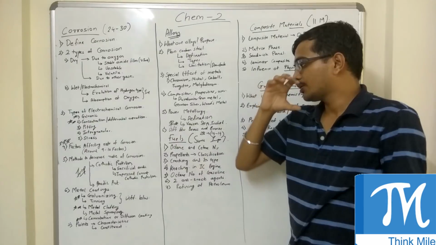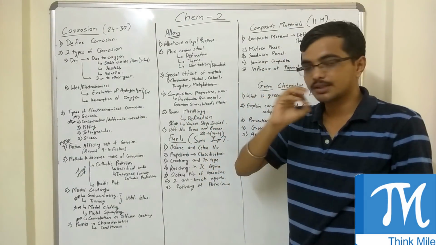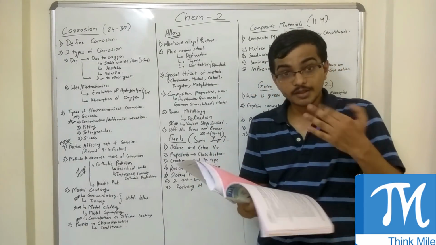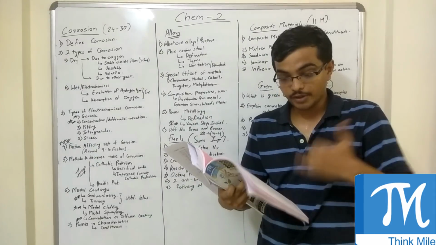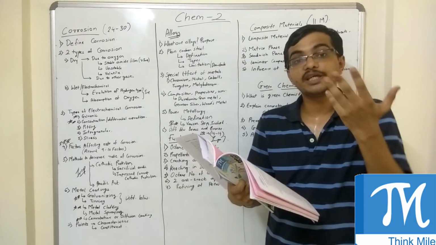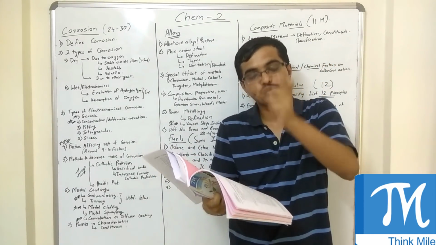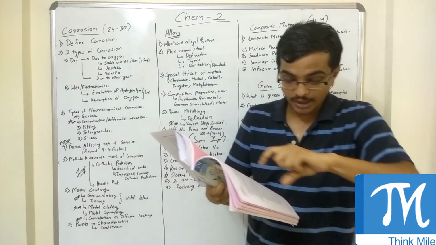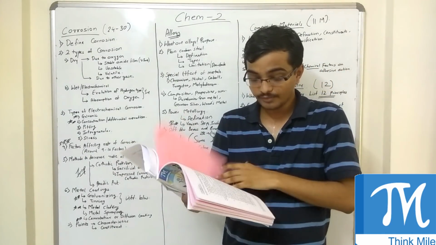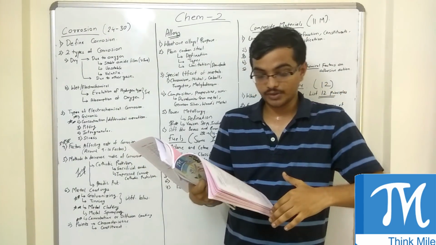Powder metallurgy. If you see the papers, always one question is there from powder metallurgy. Now that topic is a bit huge. So in powder metallurgy, the question is, what is powder metallurgy? Explain various steps. Now, explaining the various steps is a very huge topic. There are around 4 steps, but in each of them there are more.